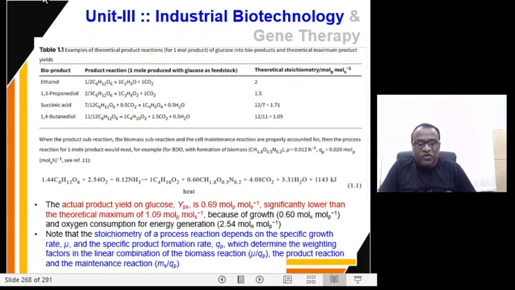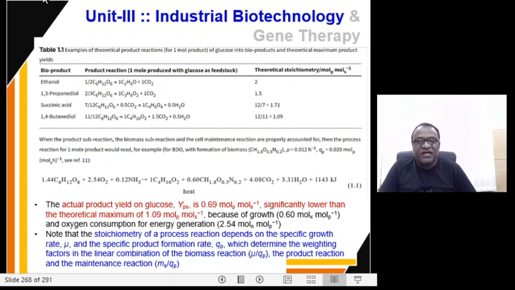If you carefully look at this table, these are examples of theoretical product reactions of glucose into bioproducts and theoretical maximum products. What we see here is that the actual product yield from glucose is 0.69 moles of product per mole of the substrate.